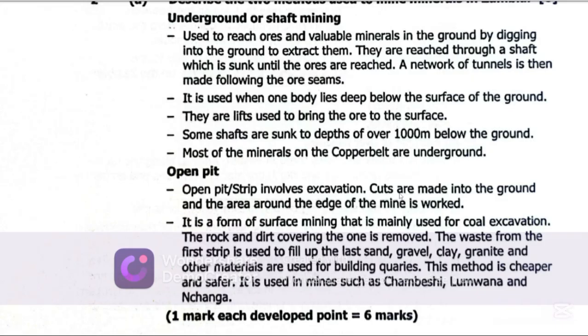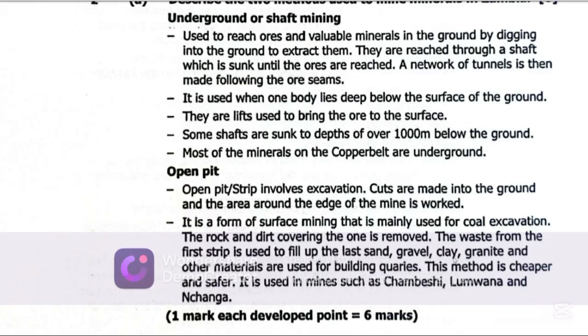Open pit mining involves excavations. Cuts are made into the ground and the area around the edge of the mine is worked. It is the form of surface mining that is mainly used for core excavations. The rock and dirt covering the ore is removed. The waste from the first strip is used to fill up the last sand.